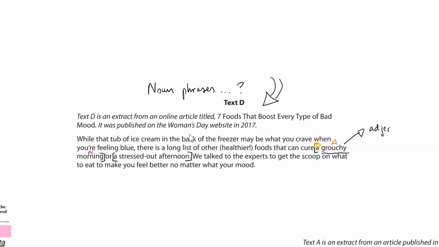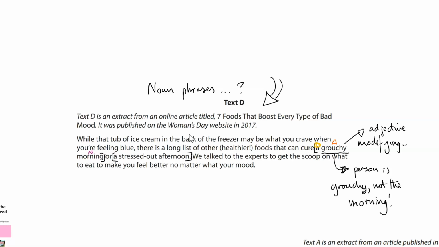The writer here, who I'm just going to imagine might be female, has put this adjective grouchy in front of morning, and I think it's interesting. Why do I think it's interesting? Because you can't really have a grouchy morning. You can have a bright morning, you can have an early morning, but not really a grouchy morning. And the reason why it's in here is because that's what the article is about. It is about a situation, if you like, a problem when you're not feeling great, and then it's going on to talk about the solution. Solution being, as we see in a minute, food.